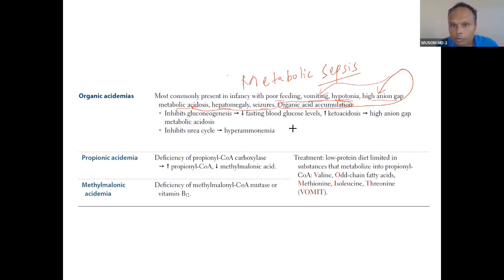And vomiting, poor feeding, high respiratory rate, hypotonia are all caused by high acid in the blood and in the brain, and it inhibits gluconeogenesis. You know why it inhibits gluconeogenesis? Because your propionic acid pathway leads to what? It also leads from succinate to glucose. That is why, if there is a problem, gluconeogenesis has a problem, so glucose will be low. So in such a condition, there is hypoglycemia and hyperammonemia, because the urea cycle is also affected.